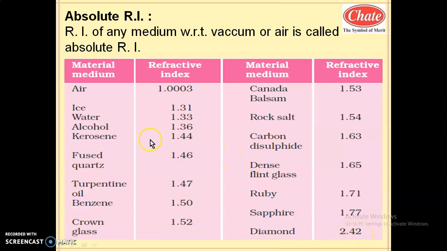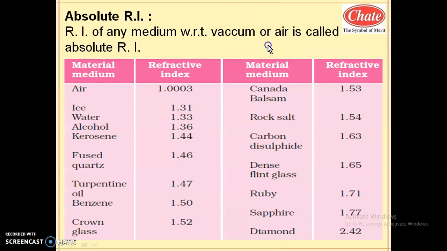So these refractive indices show nearly how much opposition there is to the propagation of light in that medium compared to air or vacuum, because these are considered to be denser media with respect to vacuum or air.